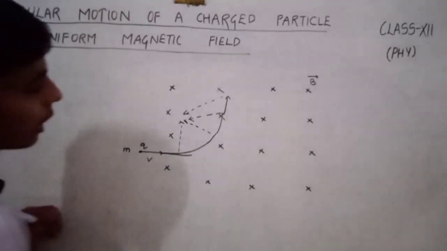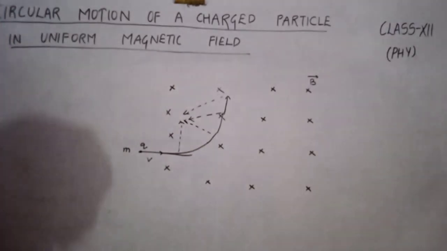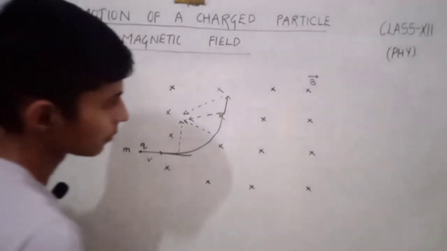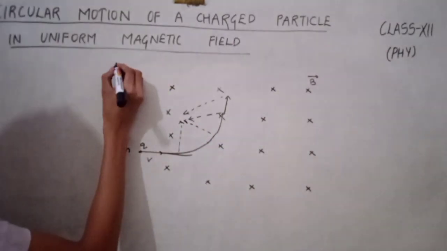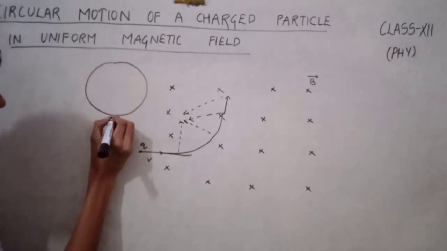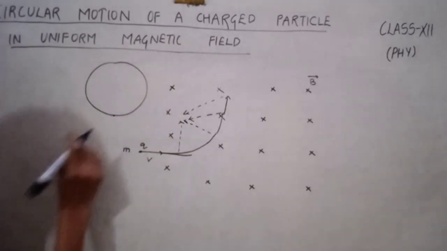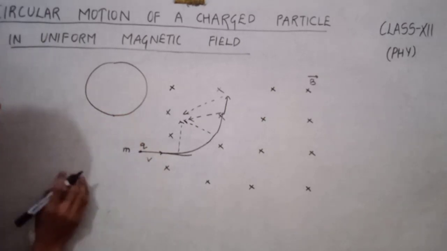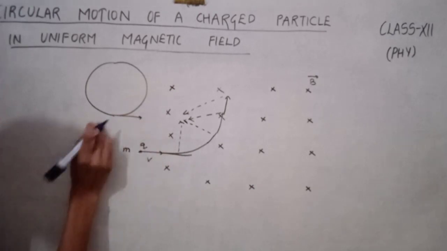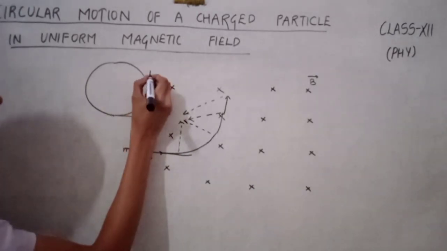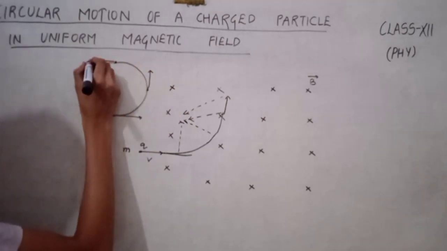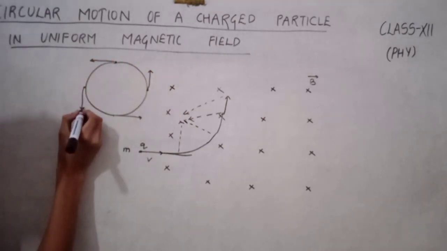Now we have already learned about uniform circular motion in class 11. This is our particle. The direction of velocity of the particle is tangential at every point.